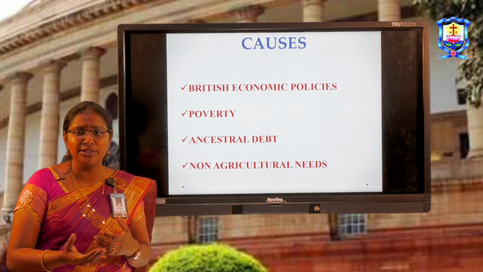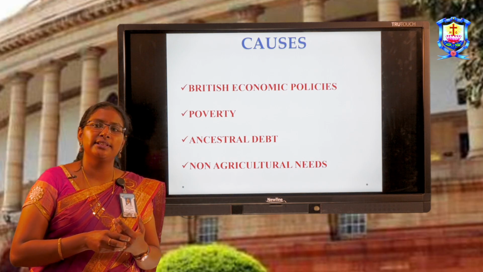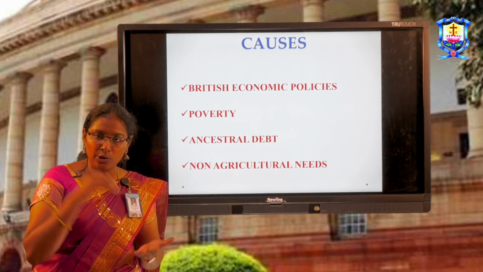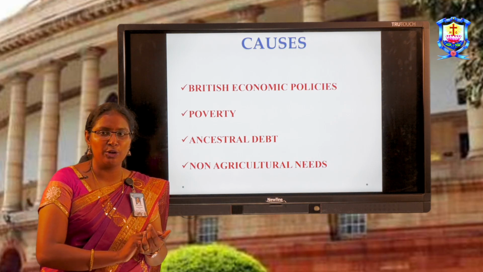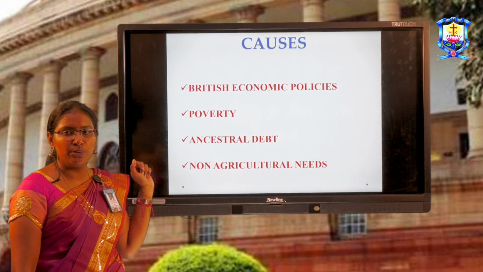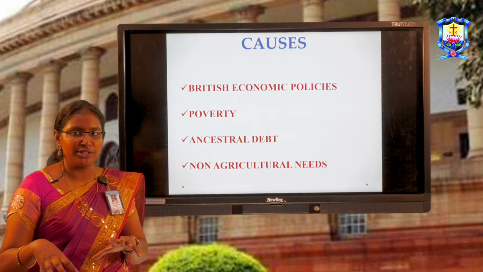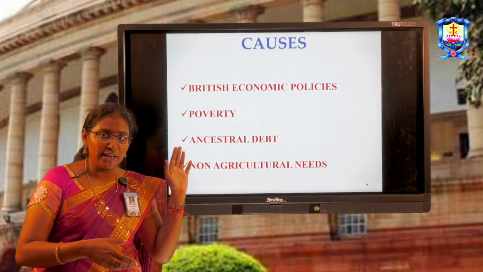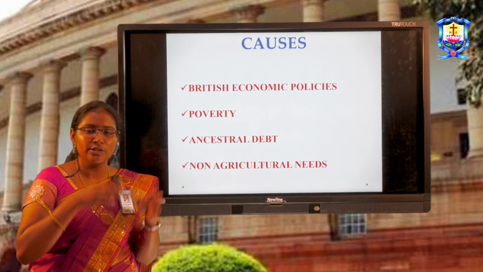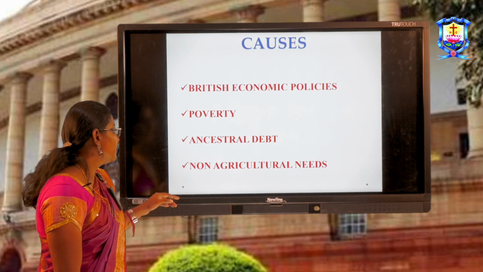And commercialization of agriculture, see, poverty is the next cause. Commercialization of agriculture is another problematic thing for our Indian agriculture. Why? Because the farmers were forced to grow cash crops, that is commercial crops, and the food crops were decreasing on a larger scale. Now, ancestral debt. Like I said before, the debt borrowed by one farmer fell on his generation. If he fails to pay and he dies, whether by suicide or otherwise, that debt has to pass on to his son or any of his descendants. So it passes from one generation to another, leading to the trap of the rural indebtedness cycle.